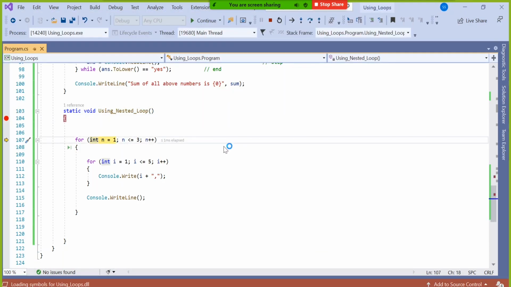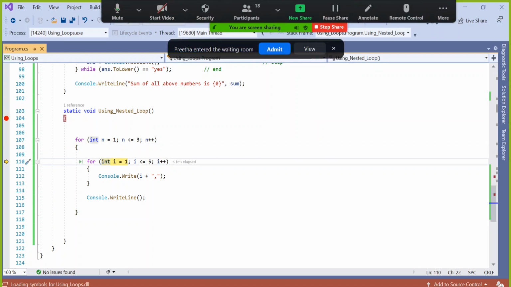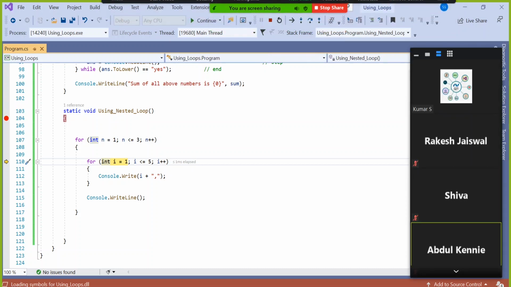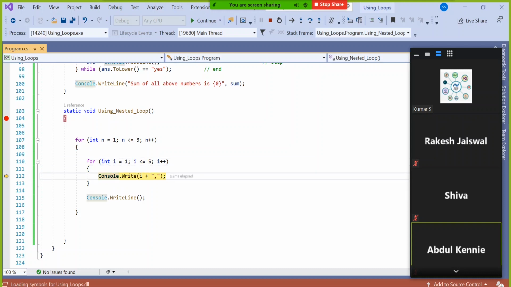F10. That means the compiler came here, gave n value as 1 and suddenly it checked, is that 1 really less than equal to 3? Answer is yes, and it allowed it inside. Then it says no worry, n equal to 1, but what is next? Next is i equal to 1. So is that i really less than equal to 5? Answer is yes. So it came inside.